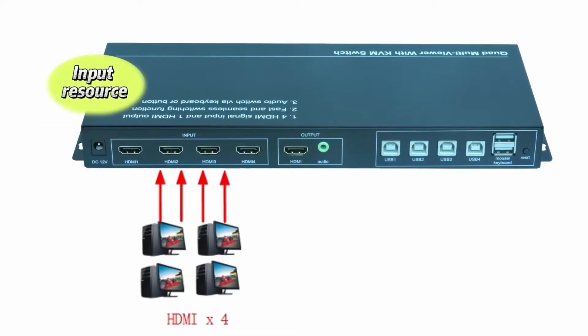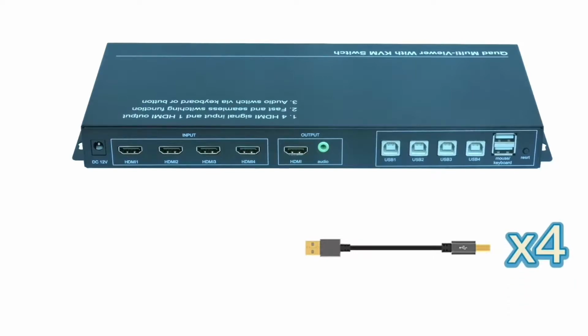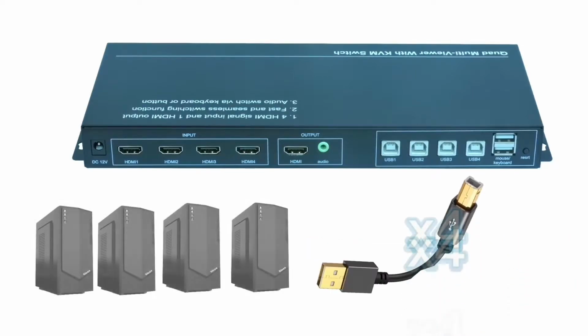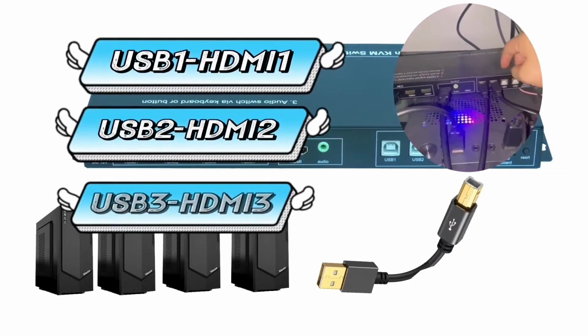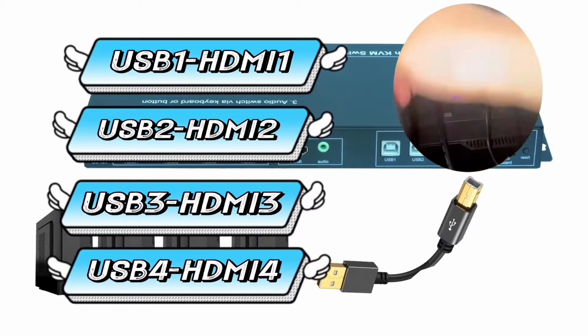Connect for input resource. The KVM function needs USB cables connected, one-to-one. USB 1 connects to HDMI 1 input, 2 connects second, 3 third, 4 fourth.